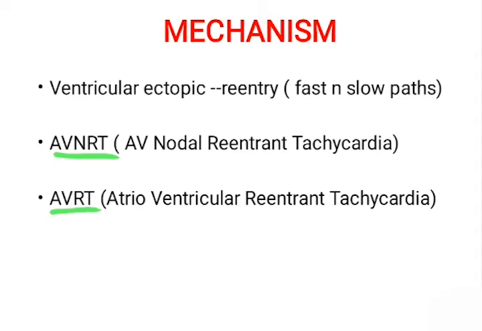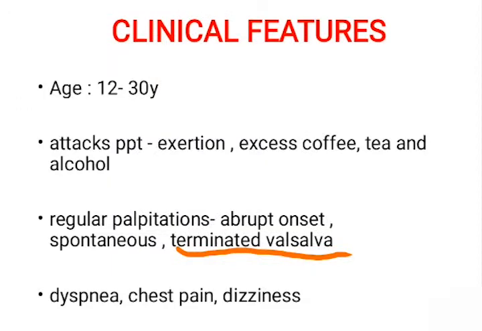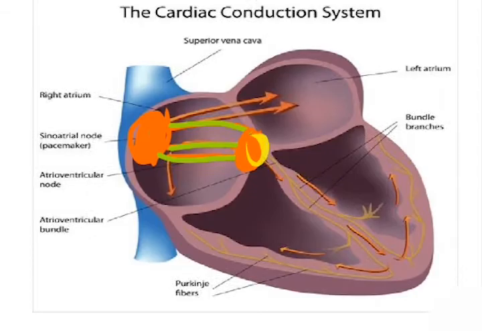Sometimes the impulses from atrium to ventricles enter an abnormal tract. These are also called accessory tracts. So this is called atrioventricular reentrant tachycardia. As I've highlighted here, there can be some abnormal pathways in the green color, also called accessory pathways. These cause the reentrant tachycardia, or sometimes the sinoatrial node or the ventricular node may also be abnormal.